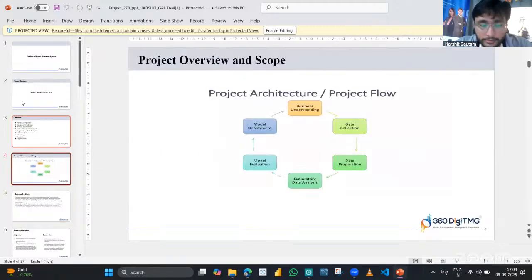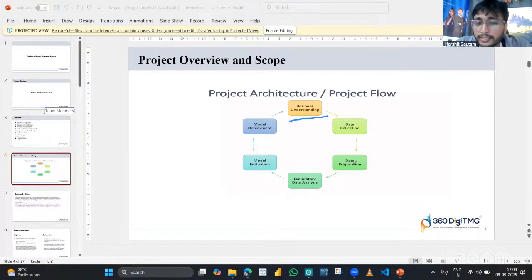Talking about project architecture or project flow, we started with domain understanding. In this we did a lot of research on the domain and the business problem: how this business works and what the different key components of this business are. That was part of business understanding. Then we moved on to data collection. While doing the research, we understood what the different variables are which are responsible for the output, meaning whether the order is going to be selected or not.